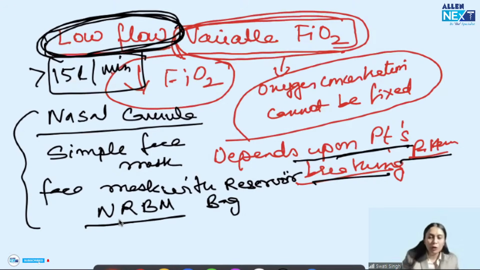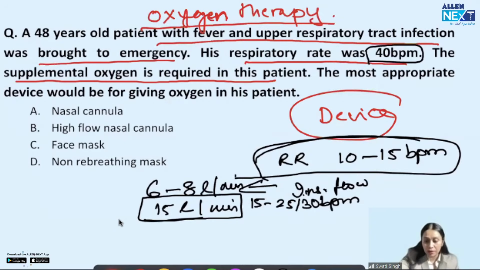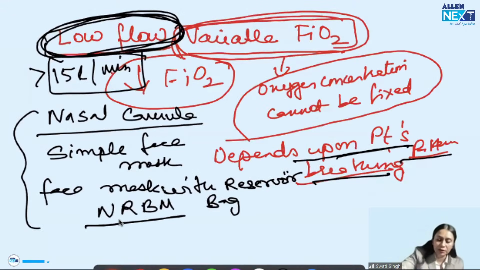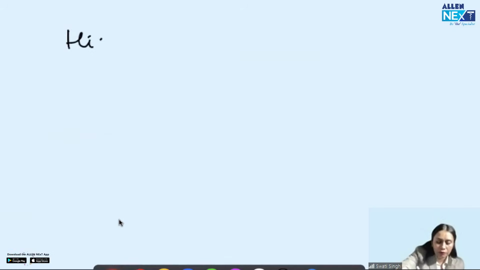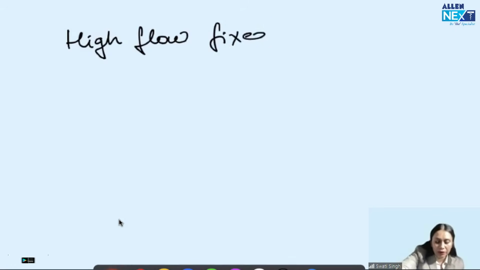So Samir, you answered NRBM, but this would not be the answer in this case because the rate is very high. If the respiratory rate is 40 breaths per minute, we need a high flow, fixed FiO2 delivering device.